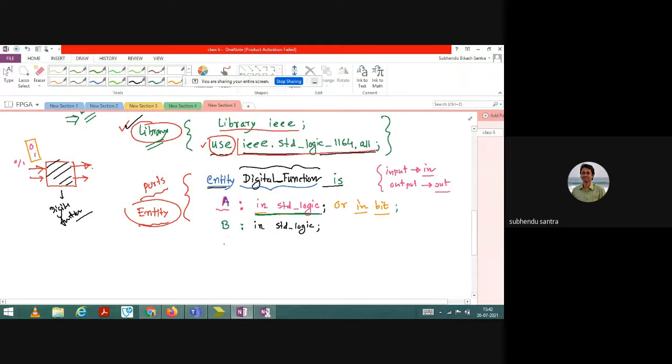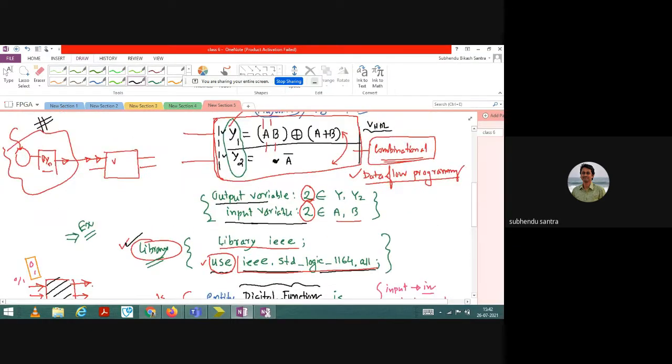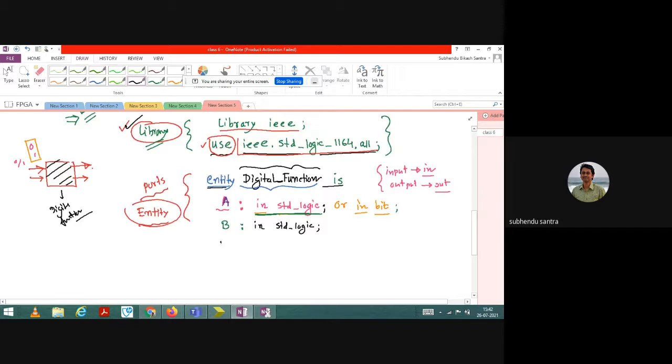Now next is output. So what is the output? I have taken y1 and y2, right? Okay, very good. So y1, I will write out, and out is also a standard logic. It is not an array. And y2 is also the same, with a semicolon.